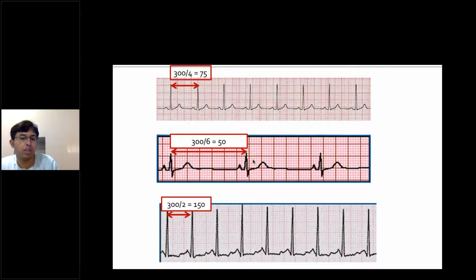Similarly, in the third example, the distance between RR is roughly around 2 big boxes. So it will be 300 by 2, around 150. So this is sinus tachycardia. You will always have an idea: if it's 5 big boxes, it will be 60. 4 big boxes, it will be 75. 3 big boxes will be 100 beats per minute. And if it's 2, it will be 150. By repeatedly seeing this, you will have a fair idea.